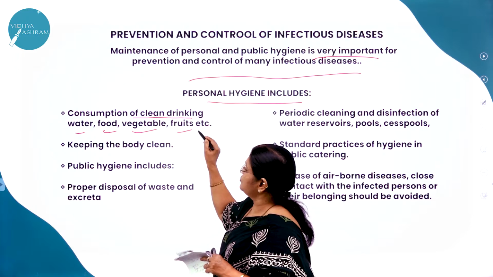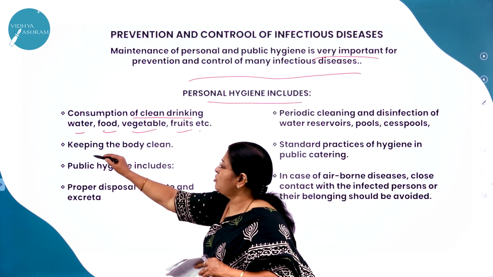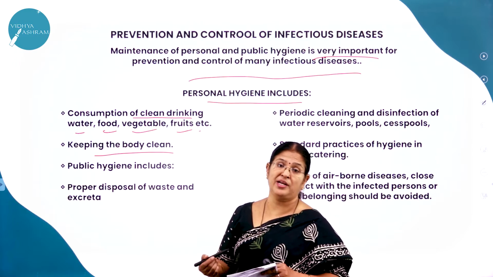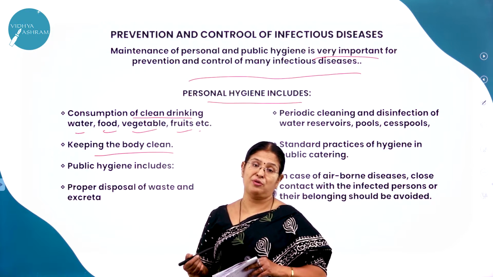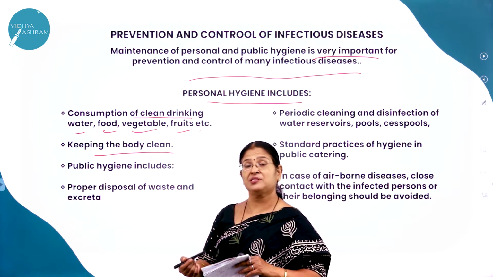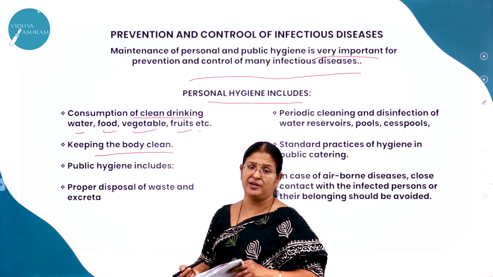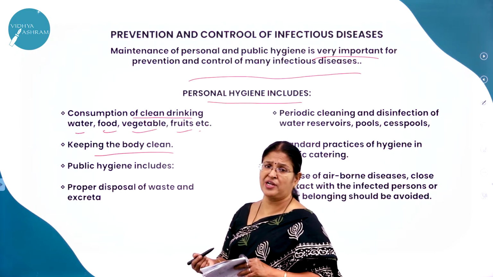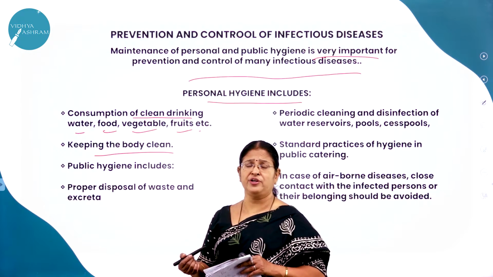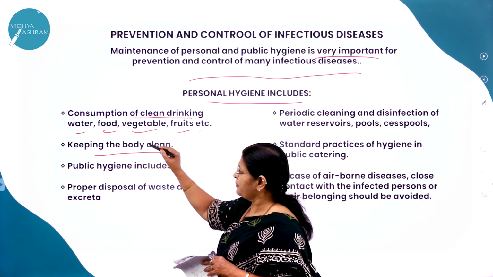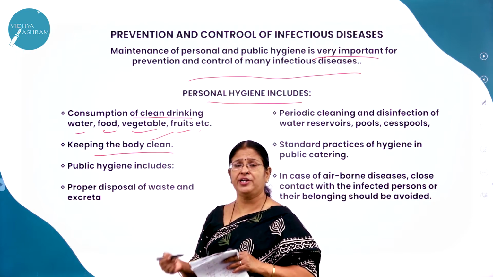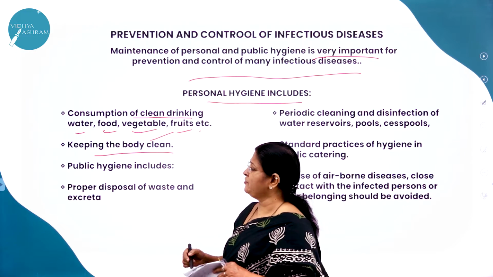Then vegetables, fruits, etc. Then keeping the body clean, very, very important. We need to keep our body clean. Then only our body will not be prone to diseases. Personal hygiene is very, very important. Brushing the teeth, having a bath, washing our hands frequently. Before you have your food, you need to wash your hands. So all these are the hygienic practices which we need to follow as an individual.